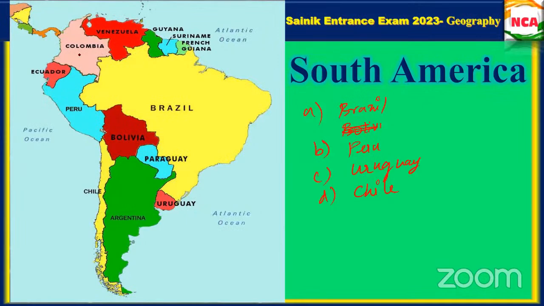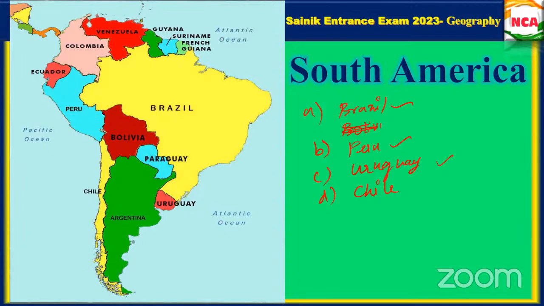Okay, fine. Other than that, how can you eliminate the options? Other than that, what are the ways to eliminate? Brazil is big, Peru also small. Small to big. State, ma'am. Okay, fine. You are only saying about the countries, okay? You can also choose based on neighboring countries as well, okay? Whereas Brazil, Peru, and Uruguay are the bordering countries, right? They touch each other. So Brazil touches Peru, and Uruguay also touches Brazil. Whereas Chile does not have a border with Brazil, right? Is that clear what I'm saying?